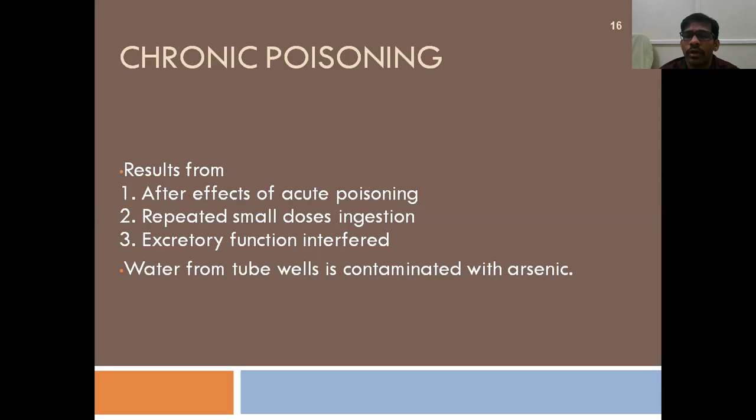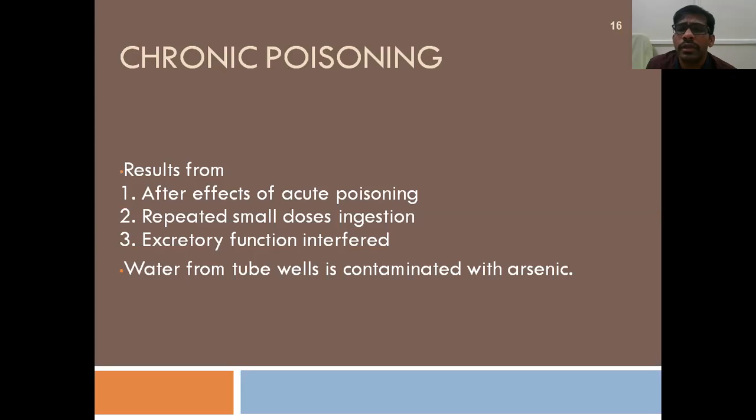And coming to chronic poisoning, which occurs due to the after effects of acute poisoning or repeated ingestion of small quantities. What happens in these metallic poisons? You know the factors influencing the poisoning: accumulation.